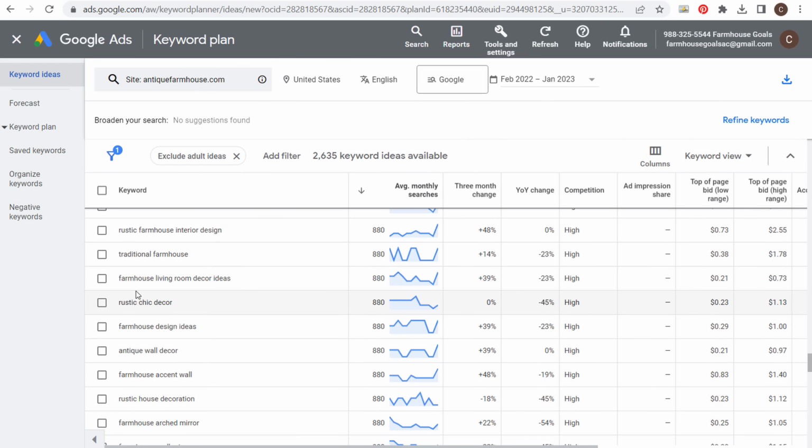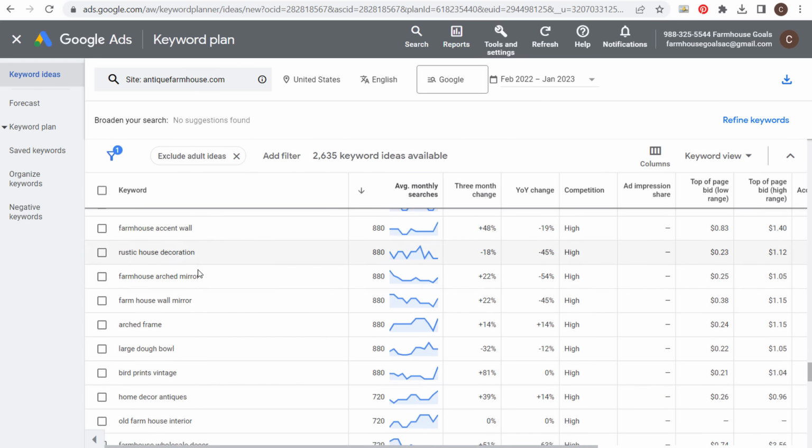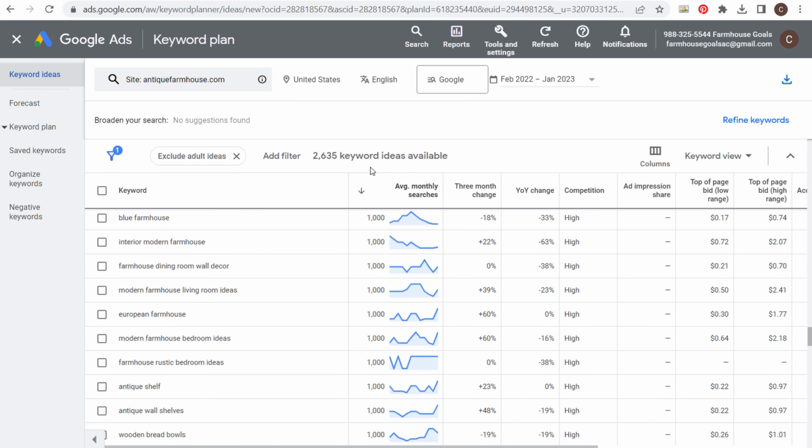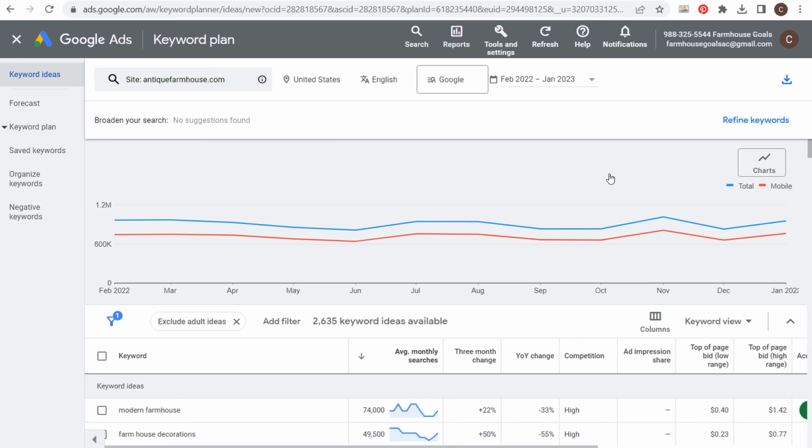So as you come down here, rustic chic decor, not something I'm currently targeting. Now, I know I have farmhouse wall mirror and arched mirror on my website, but arched frame I don't. Large dough bowl I don't. Bird prints vintage I don't. If this website is able to rank for some of these different keywords that are coming up in the keyword planner, then I know I could probably rank for them too, because our websites are covering the same niche.